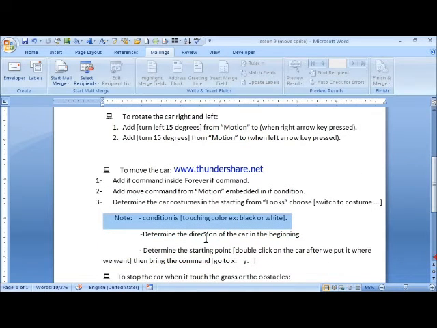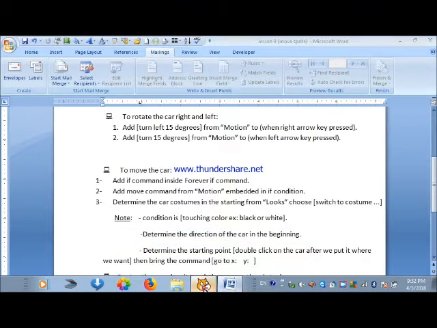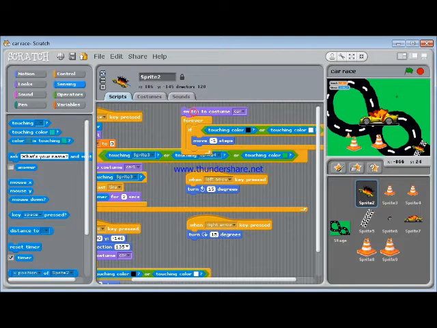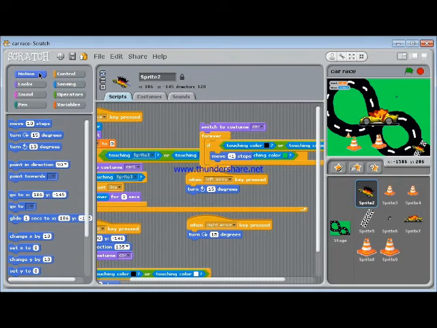Determine the direction of the car in the beginning. We choose from motion point in direction, and choose this direction, for example, which is found here, up, for example, 135. So we write 135.